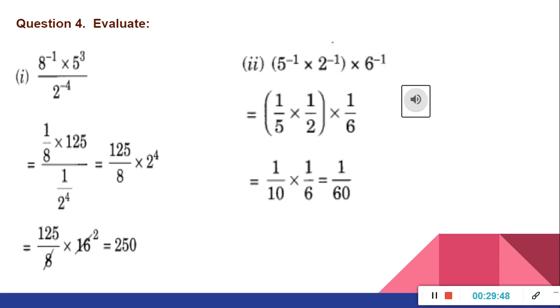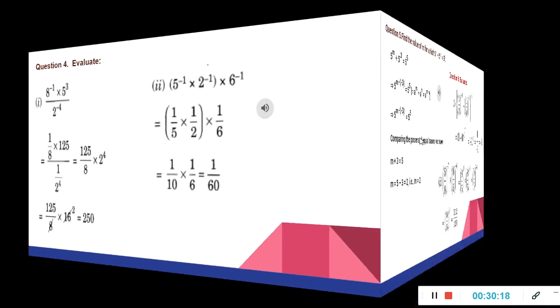That is the answer. Now second question, (5 raised to minus 1 into 2 raised to minus 1) in the bracket into 6 raised to minus 1. Here all have negative powers, so we can write a raised to minus m is equal to 1 upon a raised to m. So 5 raised to minus 1 would be 1 upon 5, then 1 upon 2 multiplied by 1 upon 6. So 1 upon 5 into 1 upon 2 is 1 upon 10. Then 1 upon 10 into 1 upon 6 is equal to 1 upon 60.